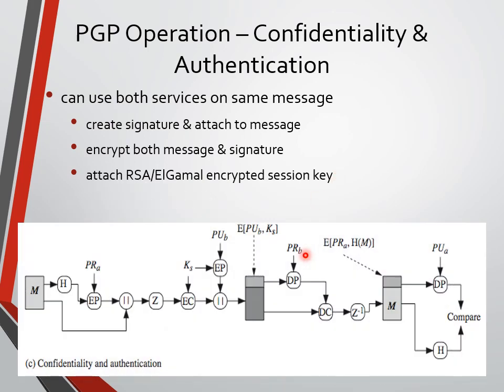Now let's discuss in detail by taking the block diagram of confidentiality and authentication. We have a message that needs to be sent at the sender side. We need to put a signature, or we need to have authentication. So for the message we perform a hash function, which generates a hash code.